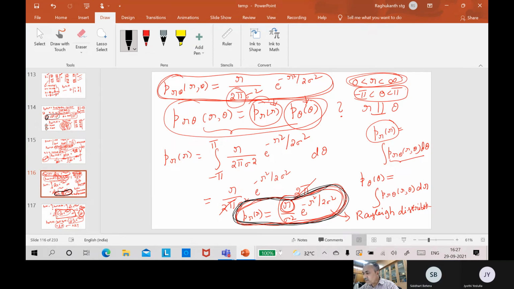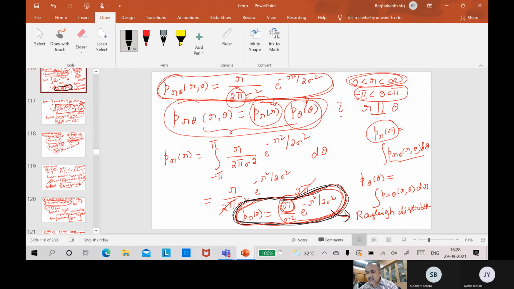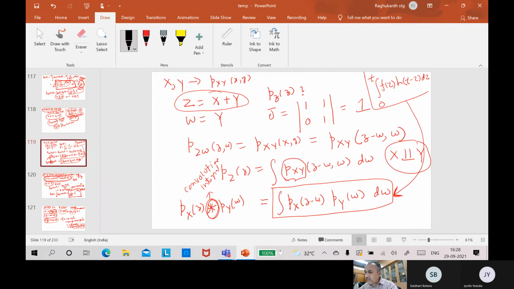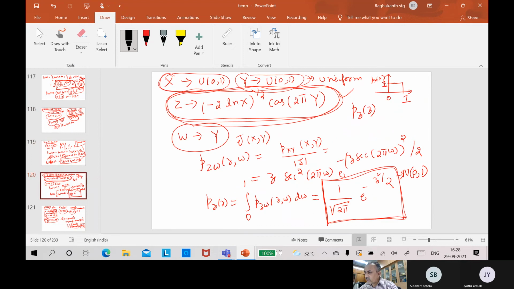So your R is basically the Rayleigh distribution. So if I know x and y are normal and I want Rayleigh random variables, what do I have to do? I have to simply take the square root of x square plus y square. So this is a very important thing which we do in practice.